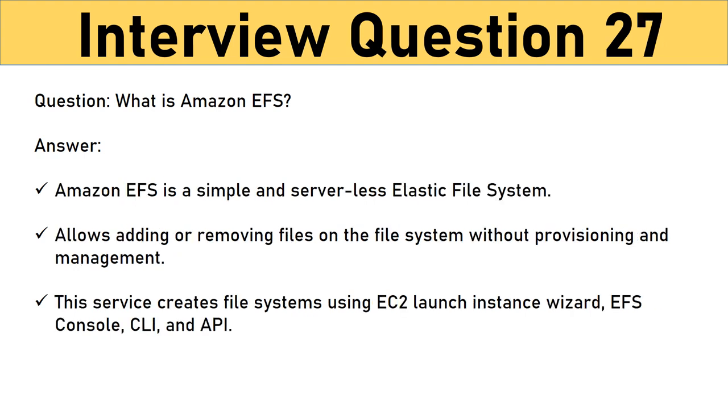Question: what is Amazon EFS? Amazon EFS is a simple and serverless elastic file system. It allows adding or removing files on the file system without provisioning and management. This service creates file systems using EC2 Launch Instance Wizard, EFS Console, CLI, and API. You can reduce costs significantly since accessed files will be moved automatically over a period.